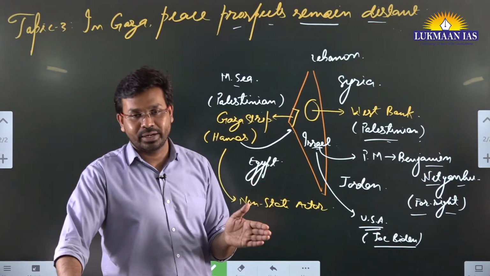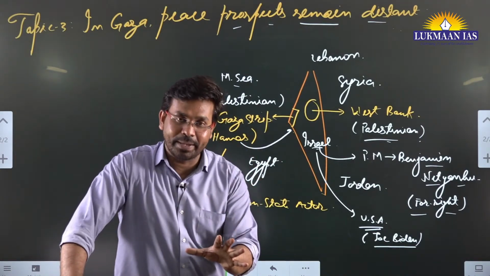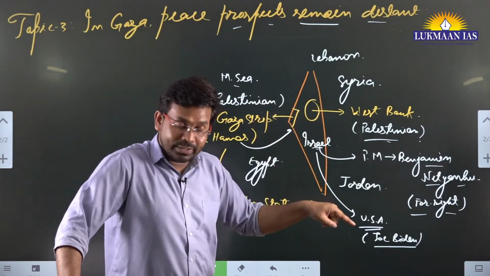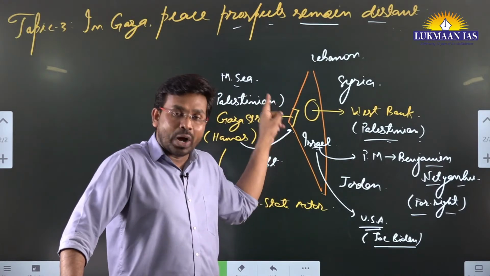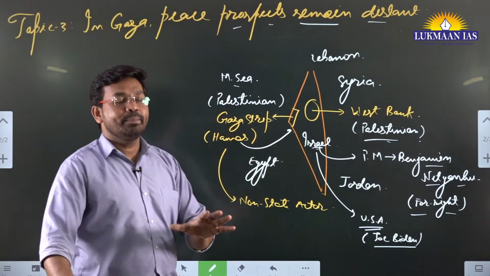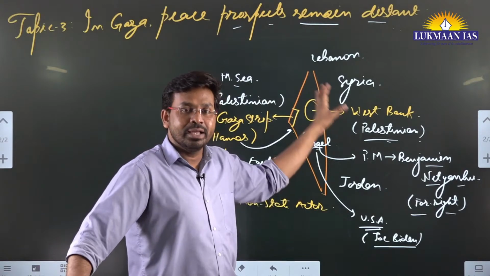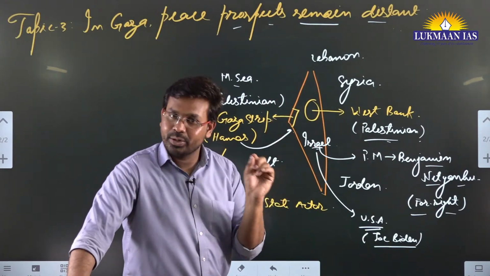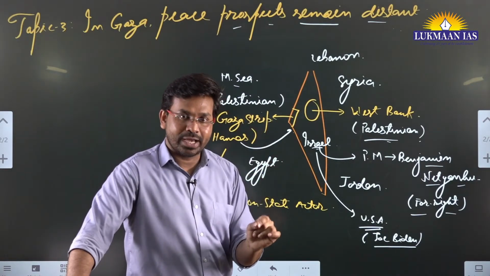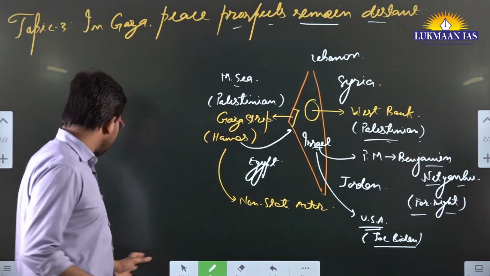And now the Secretary of State of the United States of America, Antony Blinken, who has visited Israel 4 times earlier, visited Israel for the 5th time to ask Israel to go for a ceasefire. However, soon after Antony Blinken left Israel and went back to the United States, the Israeli Prime Minister made it clear that it is not possible for us to go for a ceasefire. We are very near to our target of eliminating Hamas. So this is what is happening in this region.